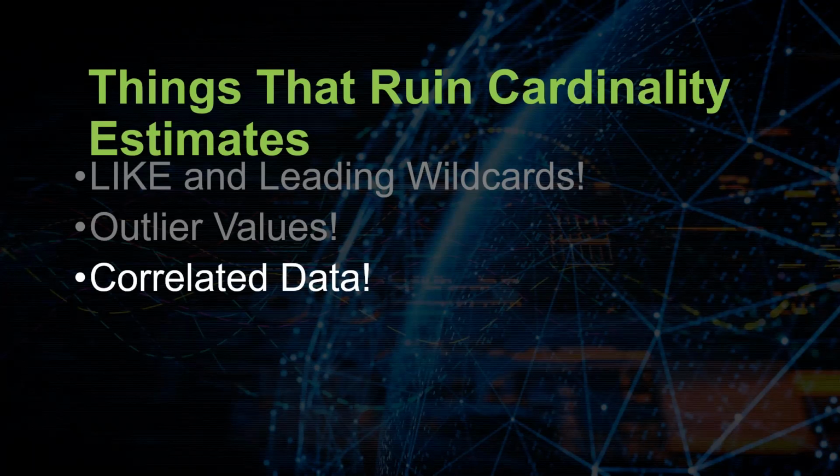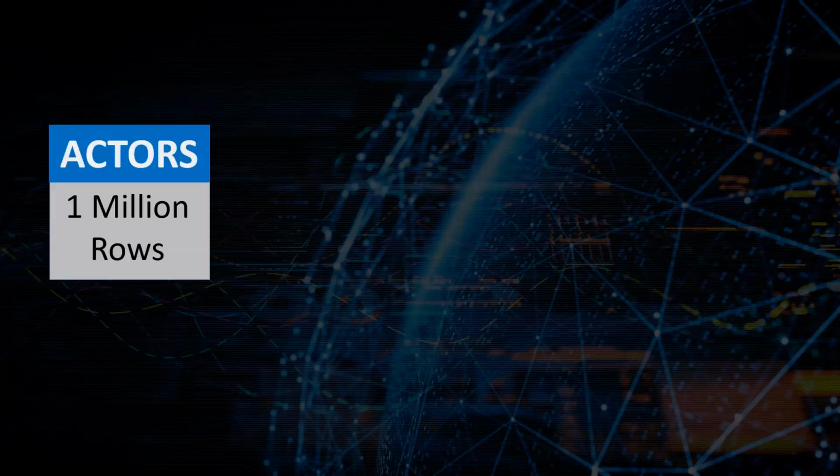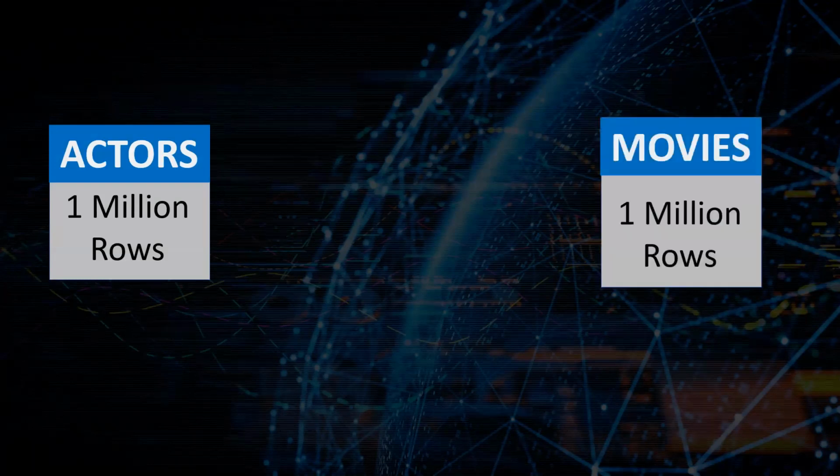If the data exists in separate tables, there's not a documented fix that I know of that allows you to correct those cardinalities. So this is exciting in the sense that this is finally a chance for us to start to correct these cardinalities. And let me show you what I mean. Here, we'll just drum up an example. Let's say that we have an actors table, and it has 1 million actors in it.